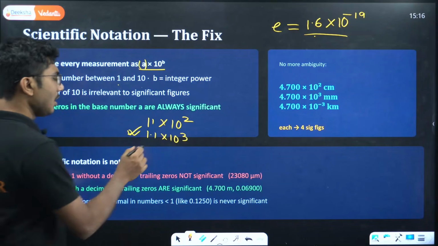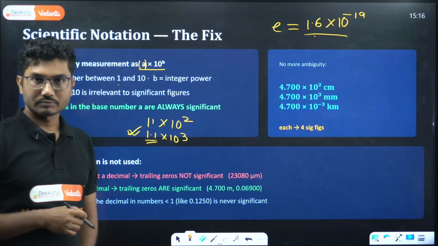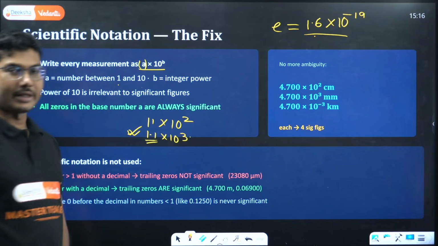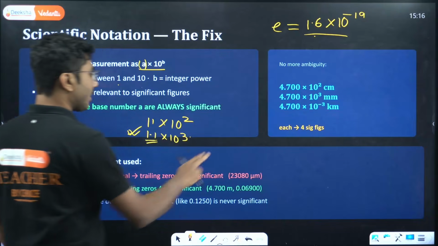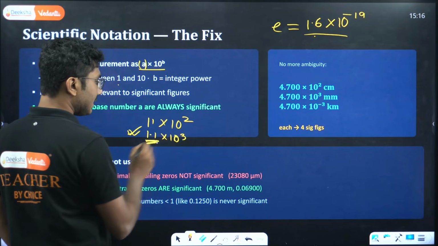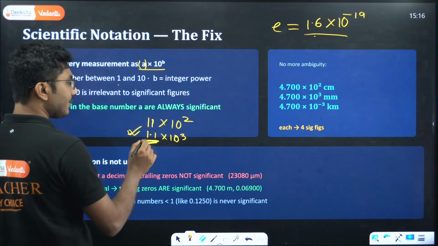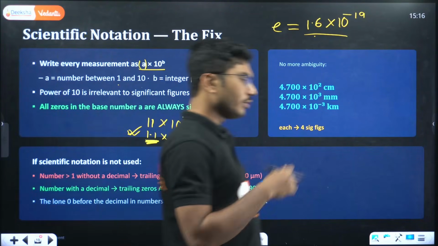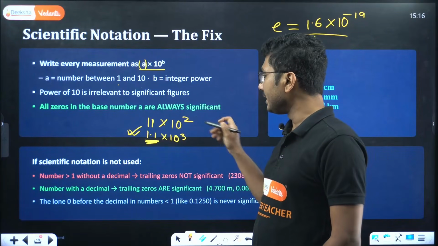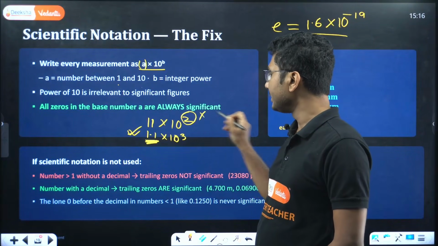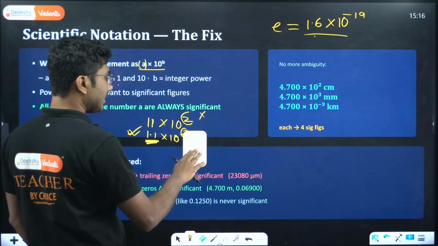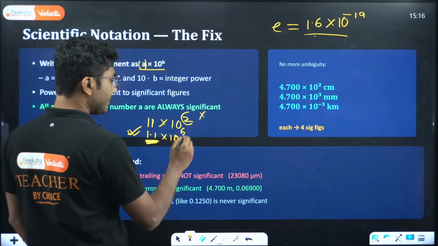The digit should ideally be less than 10. If it is more than 10, we have to put a decimal and transfer the extra 10 into the 10 to the power value. Now, as you know, only these are the significant figures. So in this case also 2 significant figures, and this is also 2 significant figures. Whenever we are using the scientific method, remember these 10 to the power values are not significant. Only the number with which it is represented is significant.